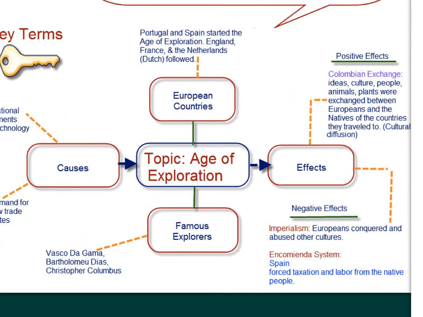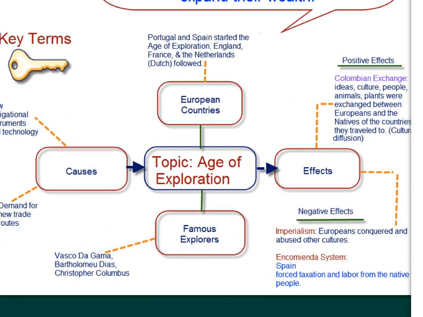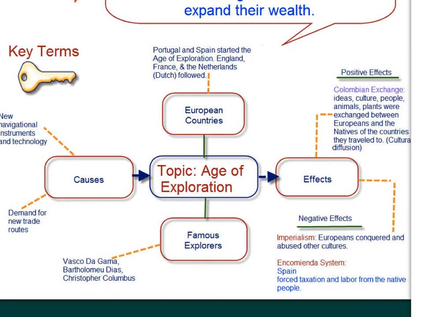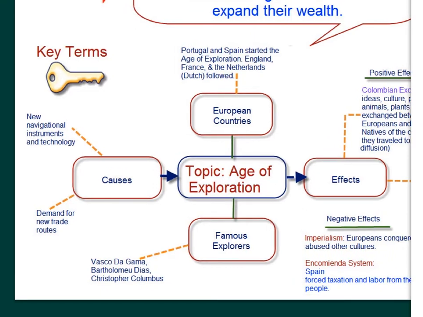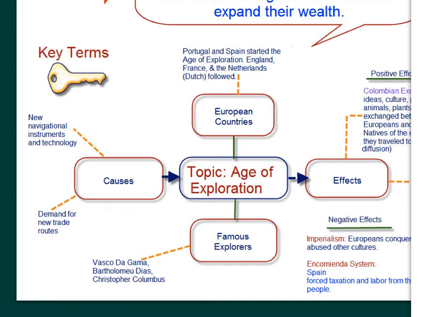So we bring it back down, and we could take a look at the whole chart now in its entirety. You have the positive effects with the Columbian Exchange, and you have negative effects, imperialism, the encomienda system. You have the major countries that were involved in this age of exploration, and your chart will also give you an idea of some of the new instruments and navigational technologies, such as the compass and other means.